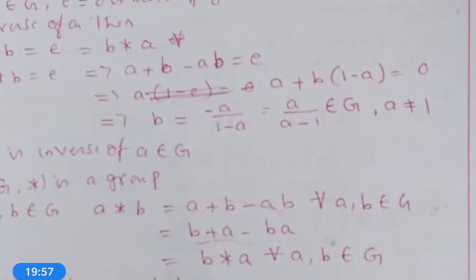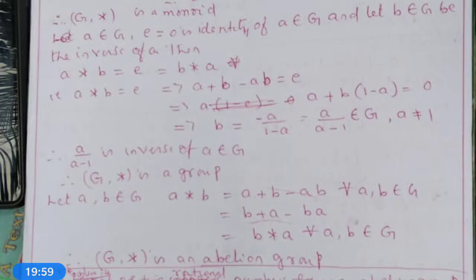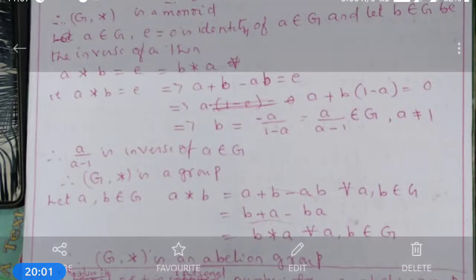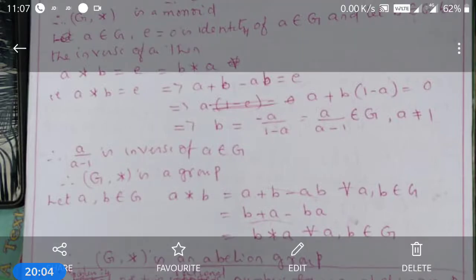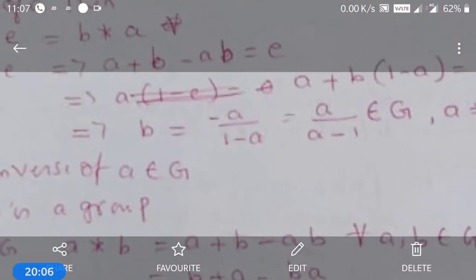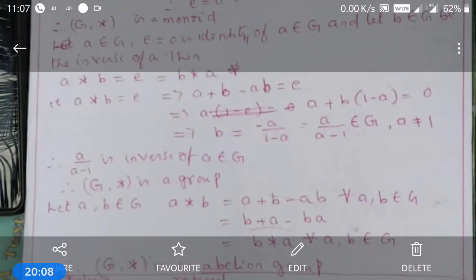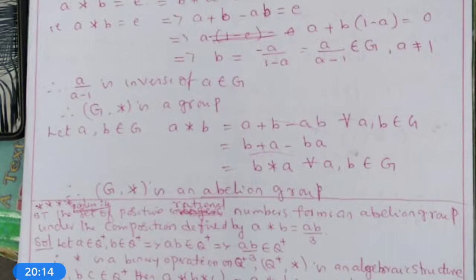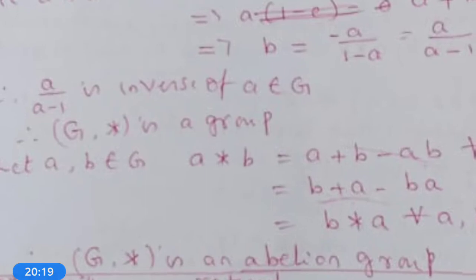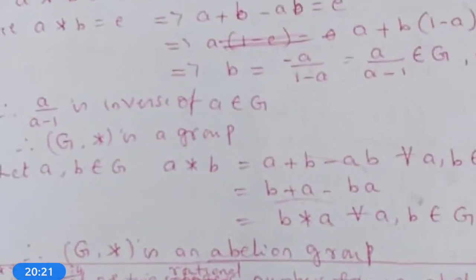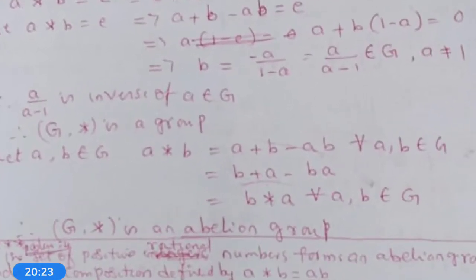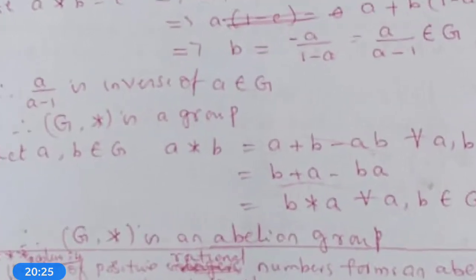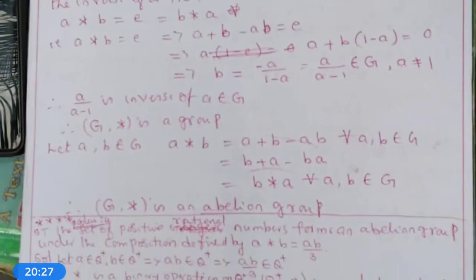This is equal to a/(a − 1). a/(a − 1) is of the form p/q, and it is not equal to 1 since a ≠ 1. Therefore, a/(a − 1) belongs to G. Therefore, the inverse of a in G with respect to star is a/(a − 1). Therefore, every element of G is invertible. Therefore, (G, *) is a group.